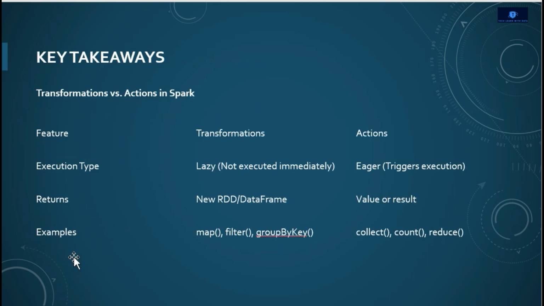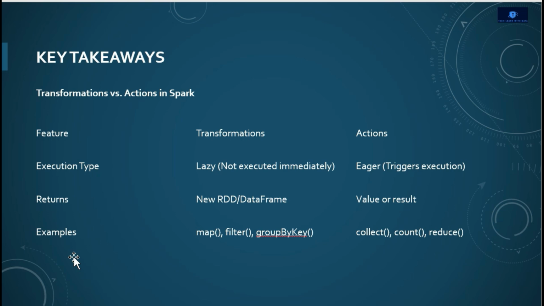Now let's talk about the differentiation between transformations and actions in Spark. If you talk about the execution type, a transformation is lazy and an action is eager. An action also triggers execution. Second, return: a transformation returns a new RDD or a DataFrame, while an action returns a value or result.